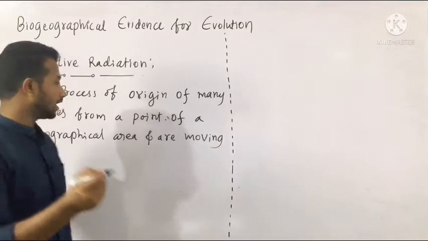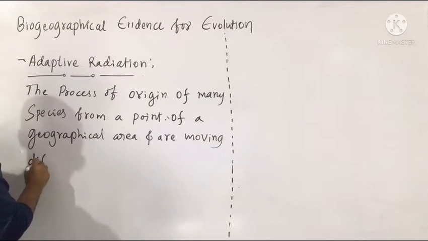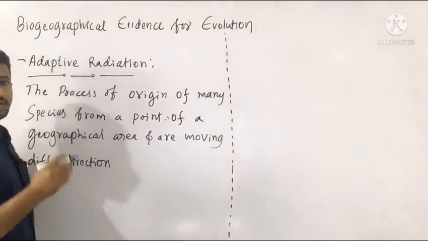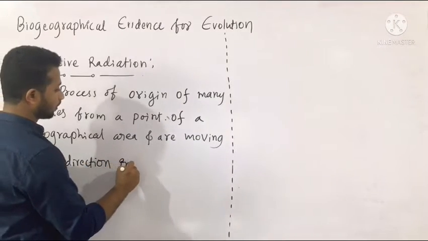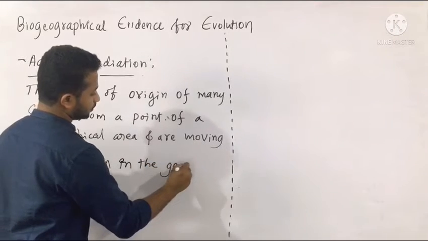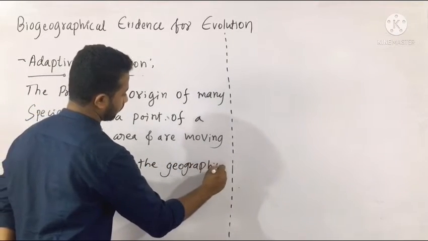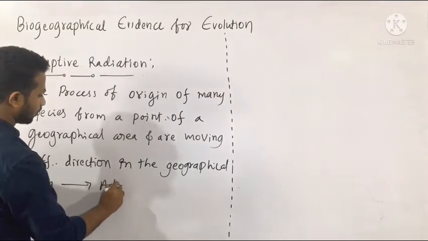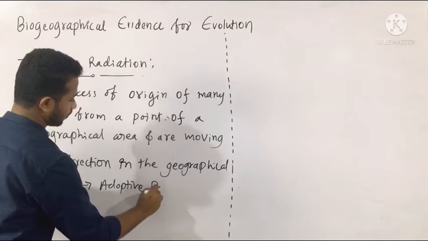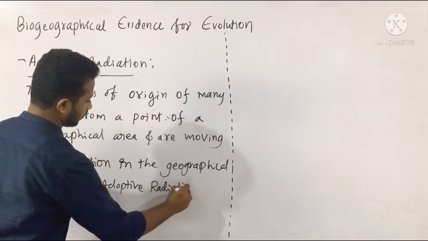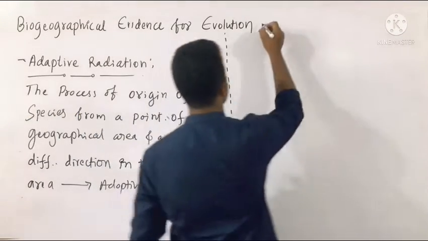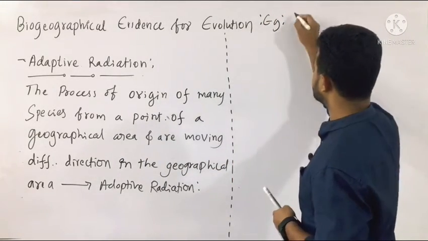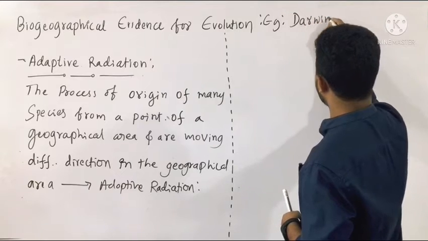They have spread in different directions in the geographical area. This is called adaptive radiation.